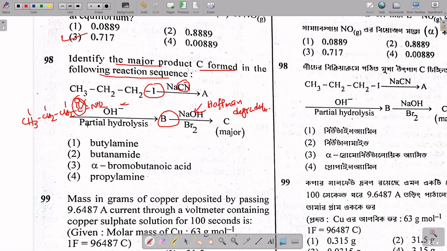So 1, 2, 3, so propylamine will be formed. So option 4 is the correct answer.